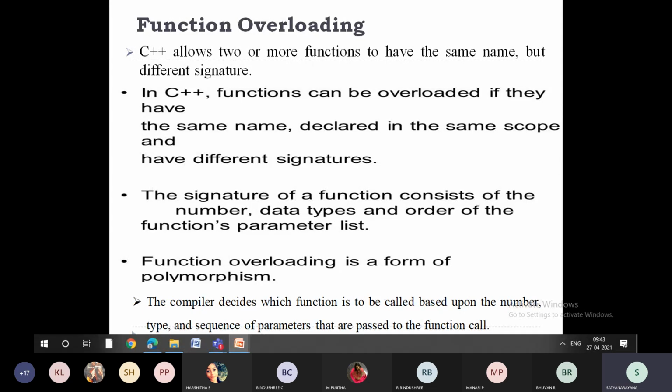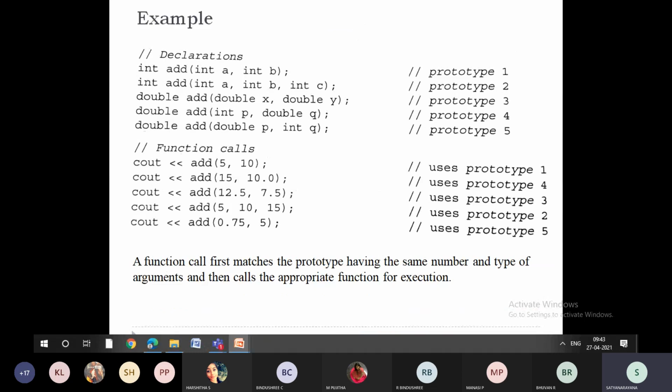Now we will see the best example here. So these are a few examples of function overloading. Here the function name add itself is fixed. So add is the function name. Here the return type is integer, here the return type is double. Here we have 2 parameters, here we have 3 parameters. This is called the signature.